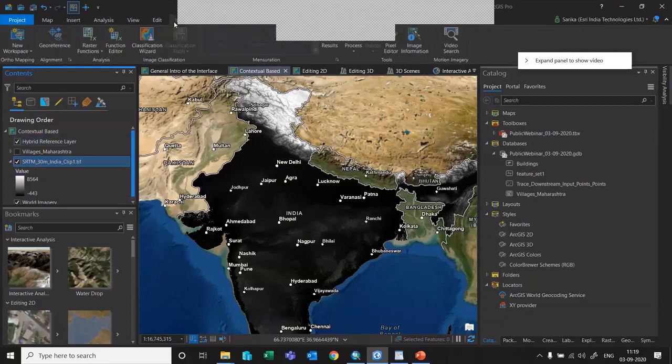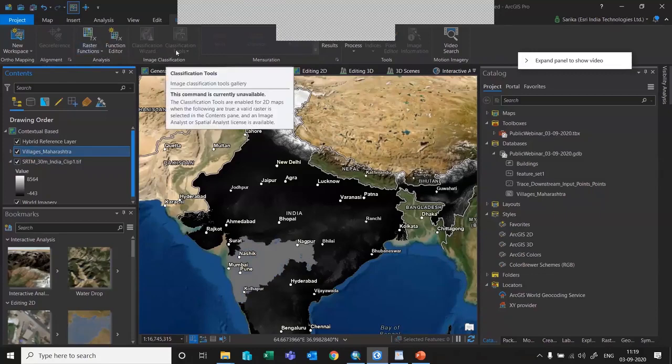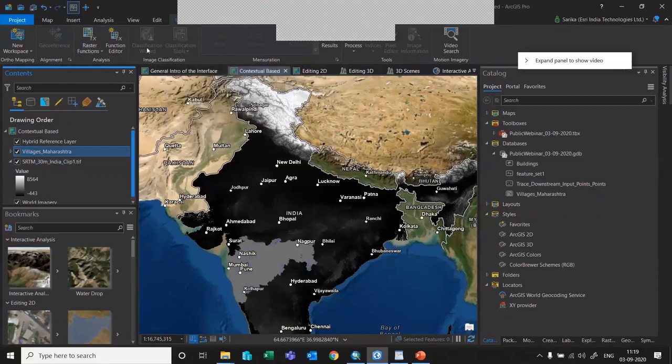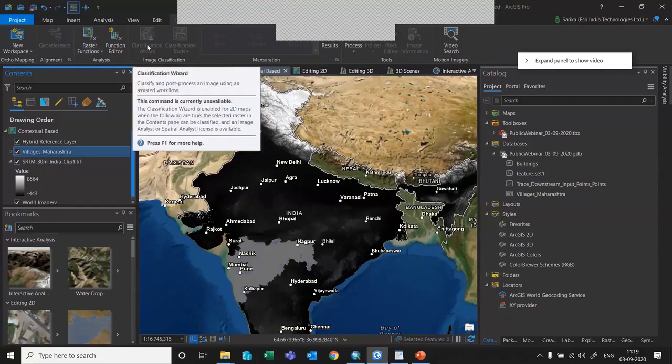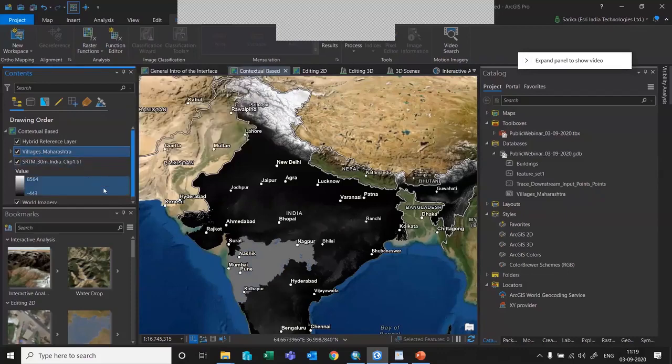So let me show you. When I click on the imagery, you see the classification wizard, the raster functions and the georeference. All these tools have been highlighted because these tools are only applicable for raster data sets. Now let me show you for the vector data. Suppose I'm choosing vector data, you can see that all these tools are disabled, and you cannot run these tools over a vector data set. So that is why we call ArcGIS Pro an intuitive application.